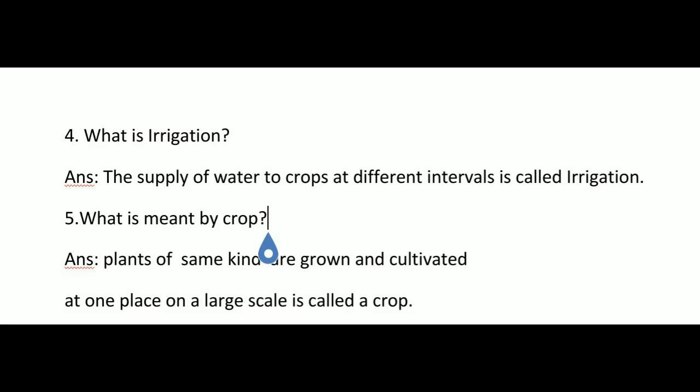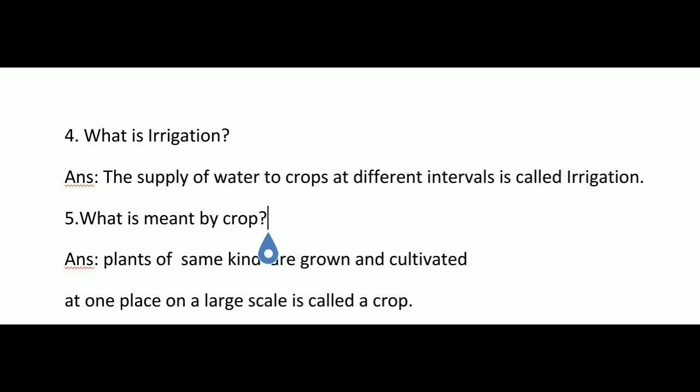Let us see the next one. What is irrigation? Irrigation means supply of water to crops at different intervals. We have many methods, traditional methods and modern methods. Traditional methods, as we have discussed, are moat, chain pump and so on, and modern methods are sprinkler system and drip irrigation.